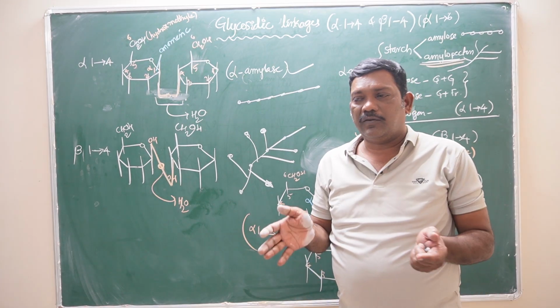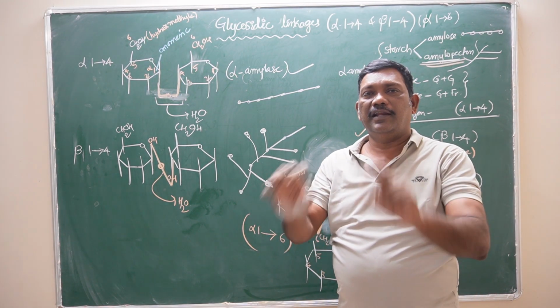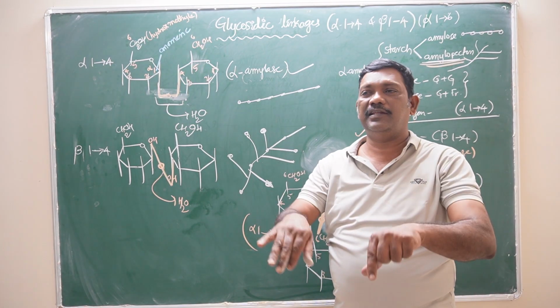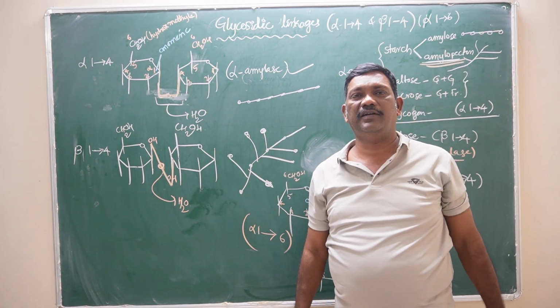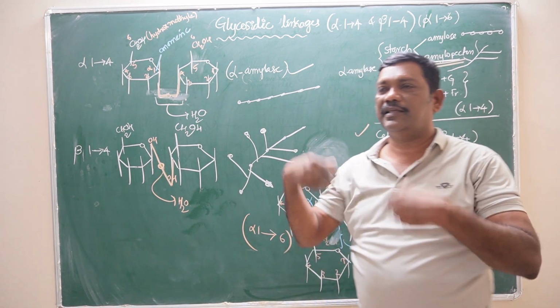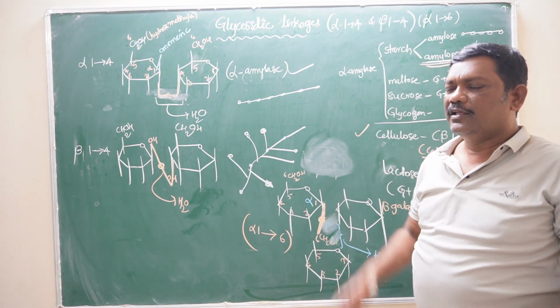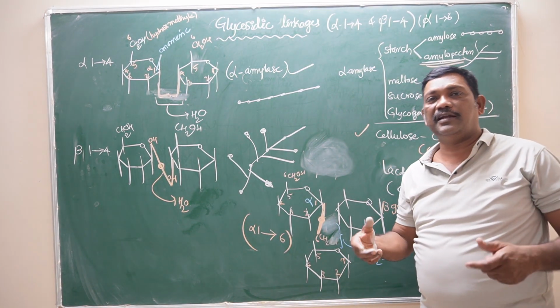Actually, the ruminants themselves do not release the cellulase enzyme, but the bacteria living inside the stomach or small intestine prepare the cellulase enzyme, which is used to digest the cellulose food material. Those bacteria are called symbiotic bacteria.